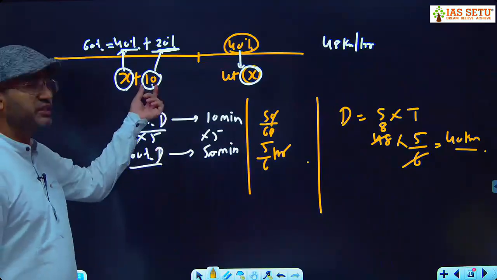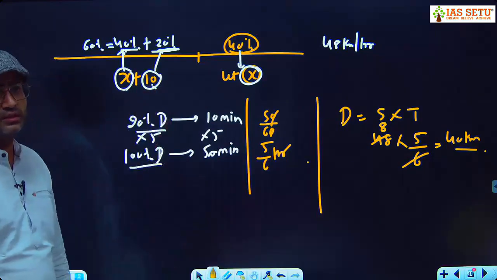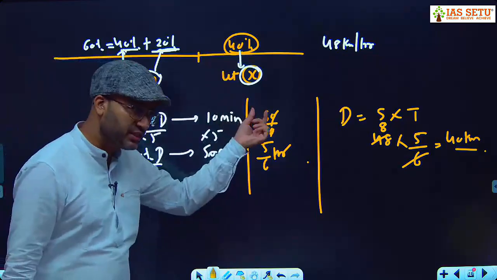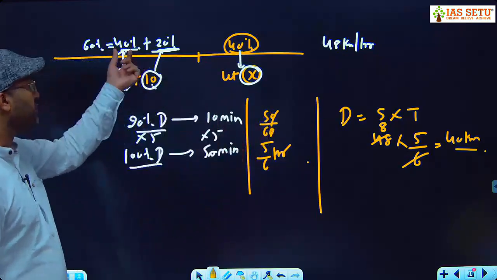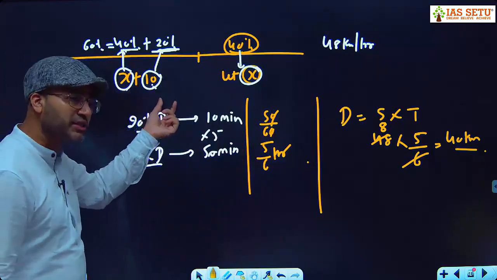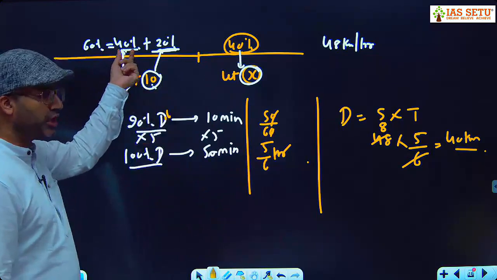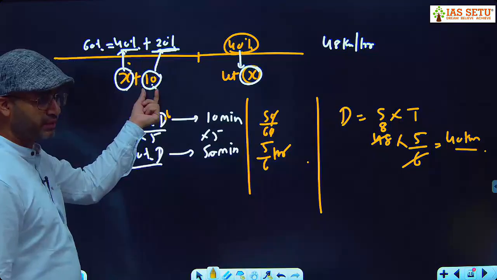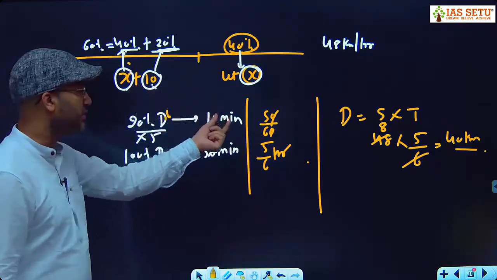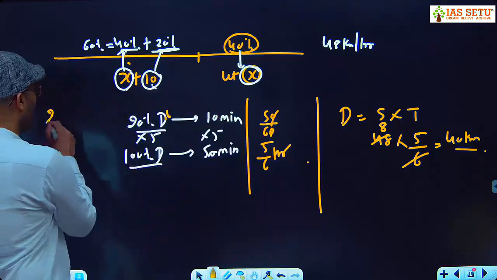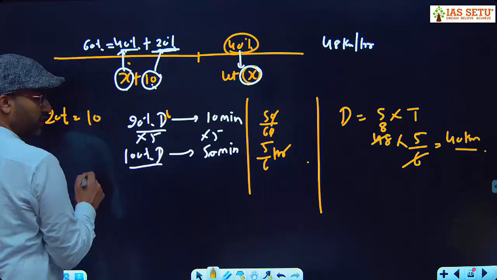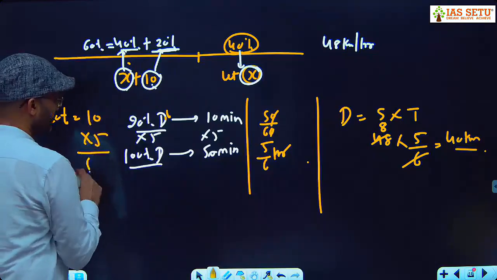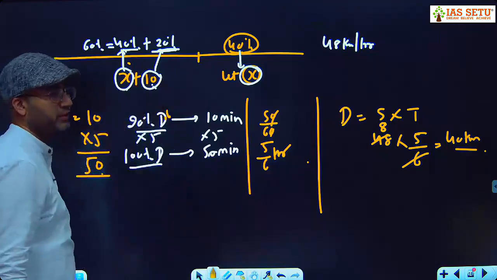वो कहाँ से पता चलेगा? 10 मिनट से. 40% distance required X minute, 60% distance required X plus 10 minute. तो 60 में जो 40% के लिए X मिनट लग रही थी, वो 20% के लिए 10 मिनट. तो every 20% distance required 10 minute. तो हर 20% डिस्टेंस के लिए 10-10 मिनट देख लो. तो here 100% of distance required 50 minute.